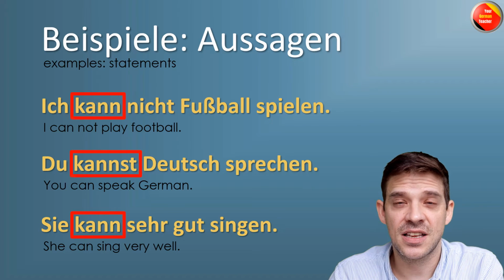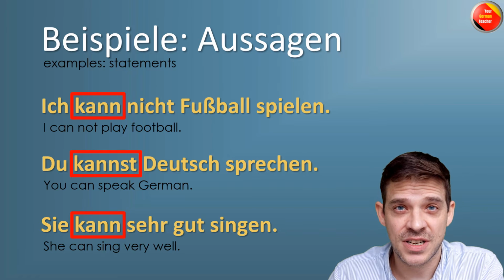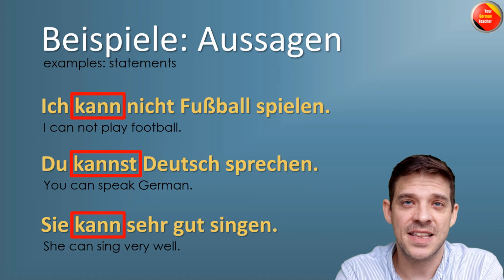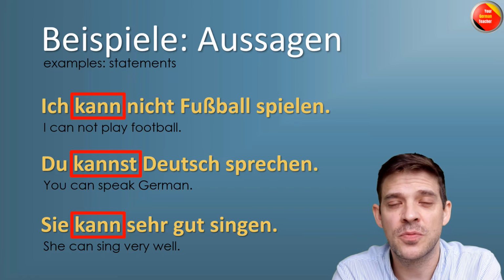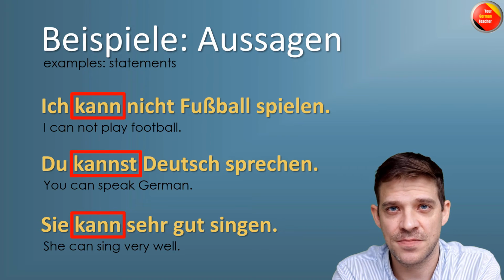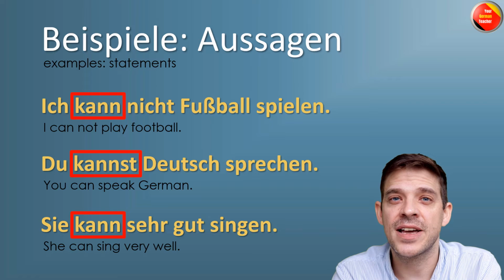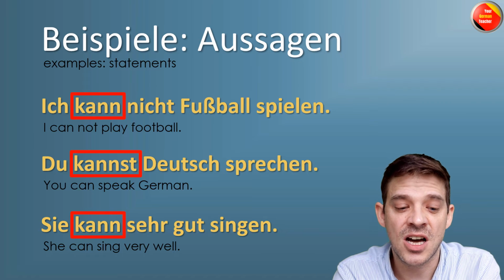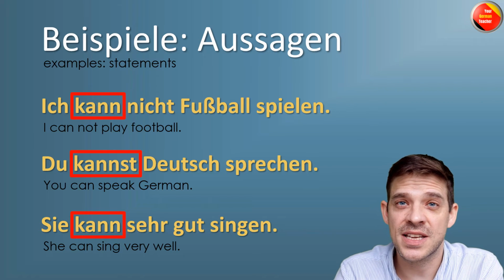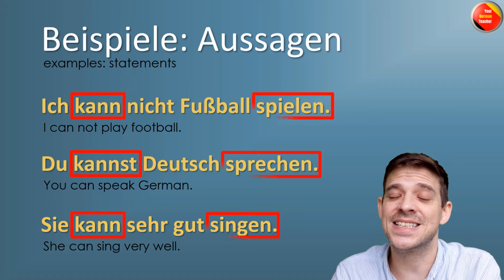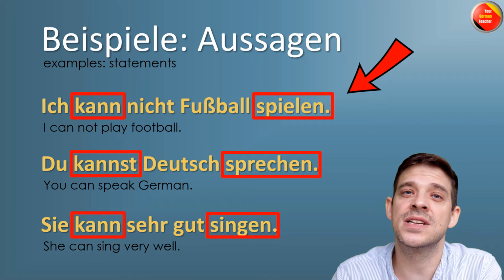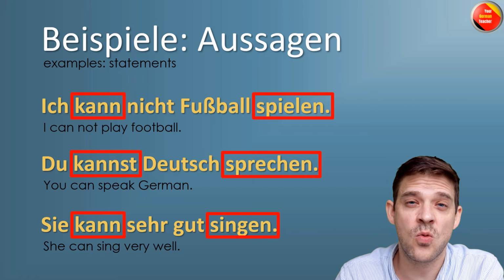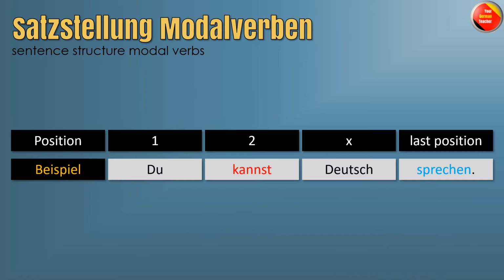And as you can see here, the sentence structure is, for a normal sentence, Hauptsatz, the conjugated verb is always on the second position. And if you have a modal verb, you have 2 verbs, but you only conjugate the modal verb. So here you can see this können, ich kann, du kannst, sie kann, is always on the second position. And important, the second verb, das Vollverb, is always in the last position. So we have here the example, du kannst Deutsch sprechen.